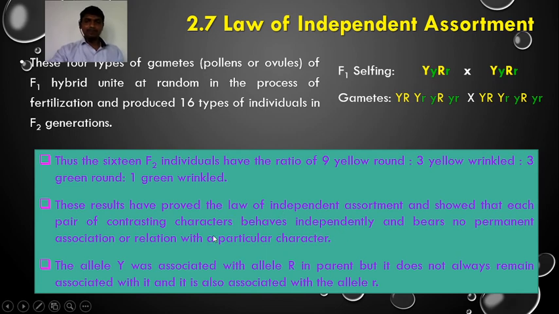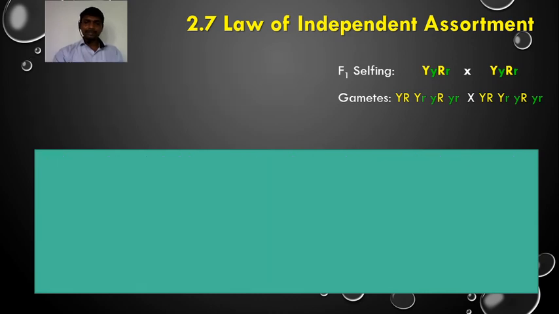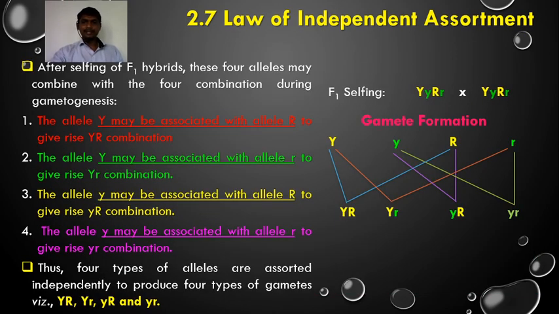If we see the parents, the parent having a combination of capital Y, capital Y, capital R, capital R. So capital Y has been associated with the allele capital R in the parent, but it does not always remain associated with it. It is also associated with the allele small r. Similarly, in the green wrinkled seeds, the genotype is small y, small y, small r, small r.